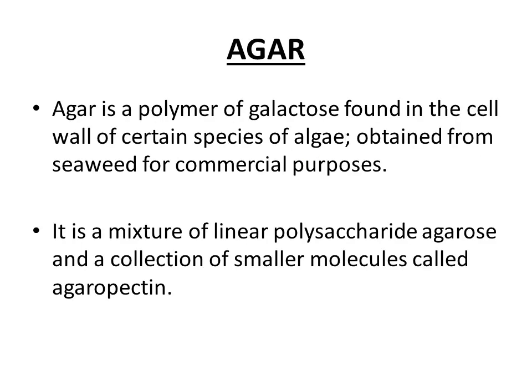Now we are going to discuss agar, which is a polymer of galactose. Agar is found in the cell wall of certain species of algae, and industrially it is obtained from seaweed, which is also a type of algae. Structurally, agar is a mixture of the linear polysaccharide agarose and a collection of smaller molecules known as agaropectin.